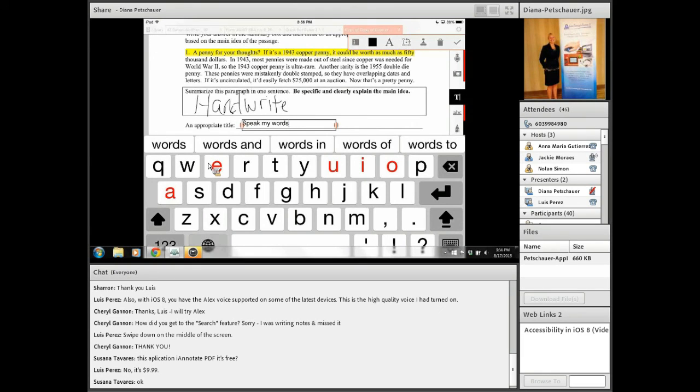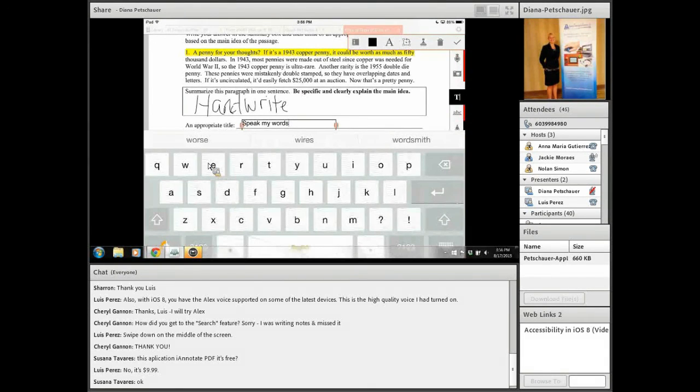Thank you. So I'm going to tap on the globe again to get to another keyboard as an example. This is the Swipe keyboard. Many of you may be fans of Swipe. And you literally just do that. You swipe from one letter to the next without lifting your finger off of the keyboard. So even for someone who may have a difficult time lifting their fingers off of the keys, you can swipe from letter to letter. So for example, if I'm tapping my keyboard, you should be able to follow where my fingers are going.